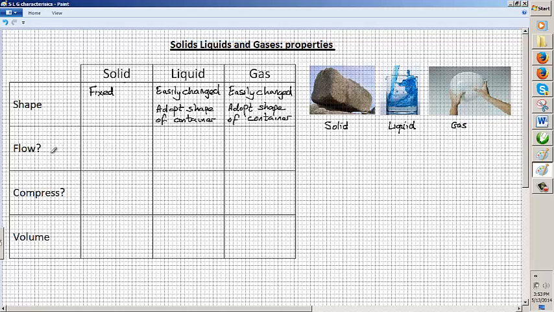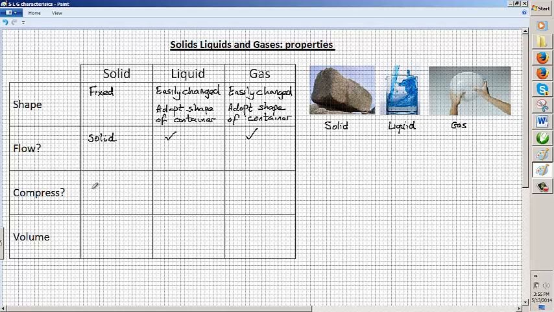So what about the question whether solids, liquids or gases can flow? Well, clearly you can't pour a solid. Okay, you can pour sand, that's true, but sand isn't a solid, it's a mixture of tiny particles of a solid and air, and that's different. So you can't pour this rock, but you can pour a liquid and you can pour a gas. We saw that clearly in the video on carbon dioxide, which is quite a heavy, dense gas, you could see that being poured from a glass.